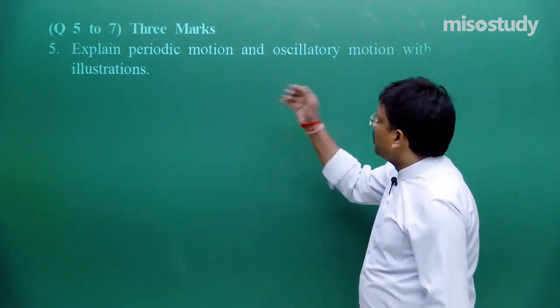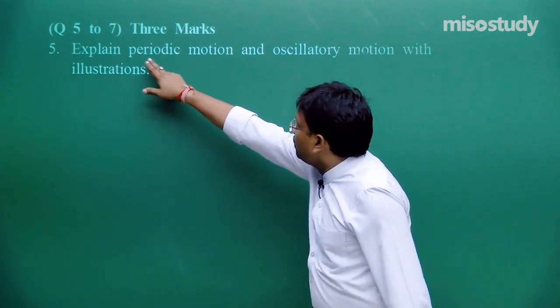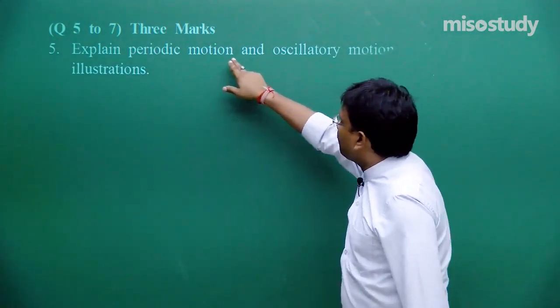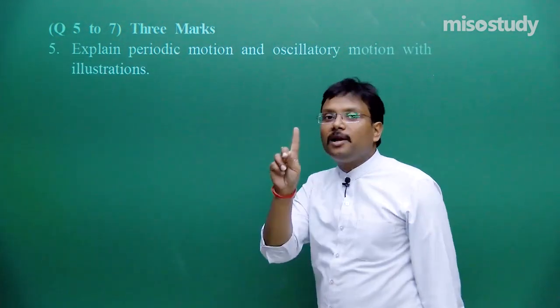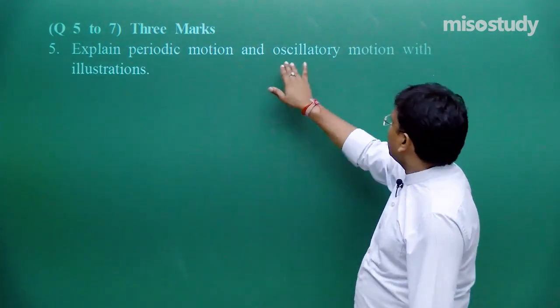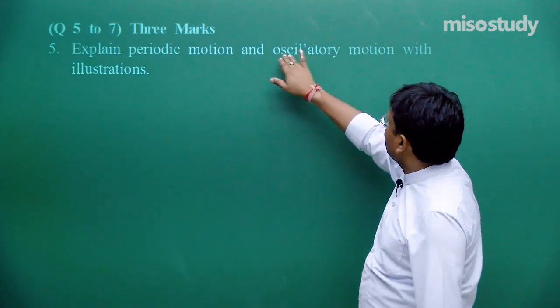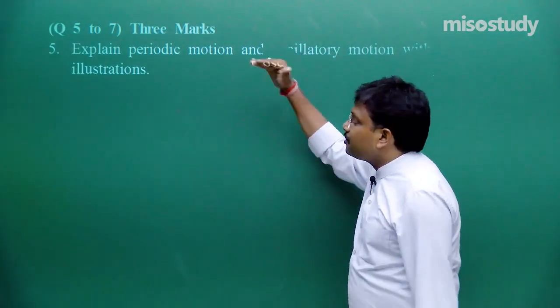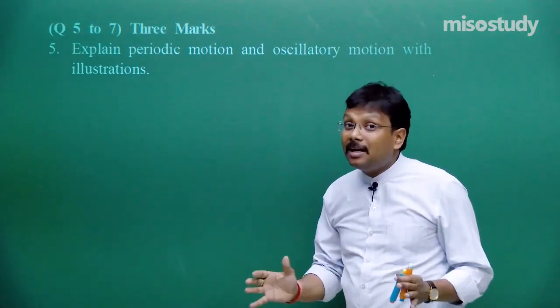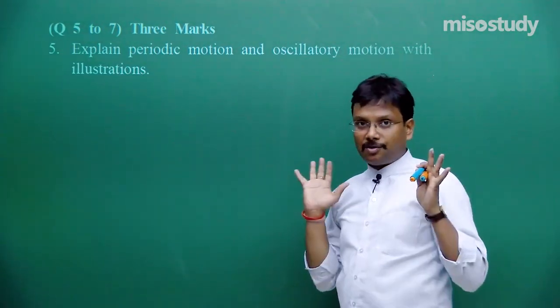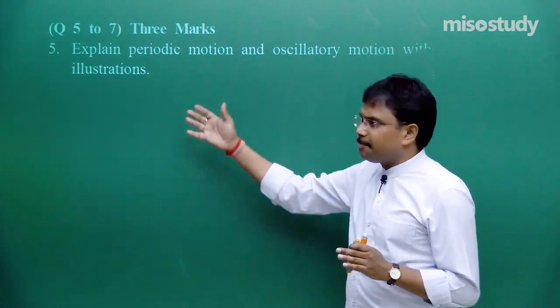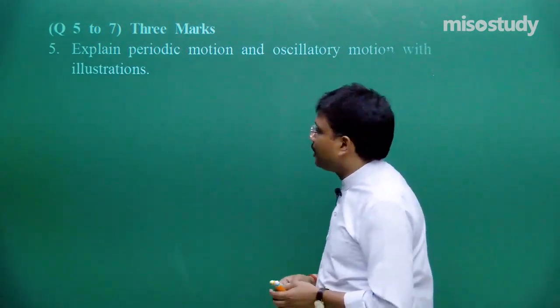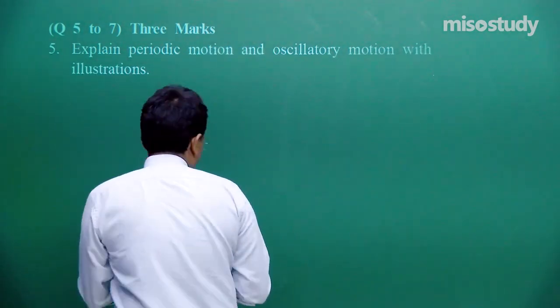The expectation is you should write down 2 lines about this, then 1 example. That is the approach of tackling such types of questions. So I will give you the basic idea of how you can attempt these problems.